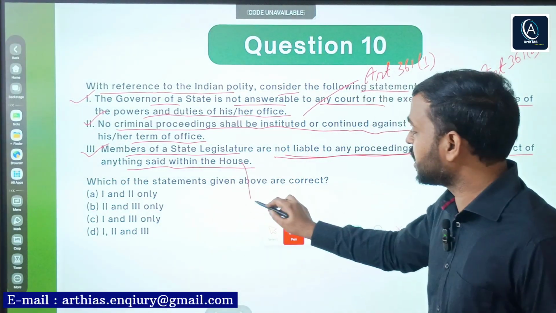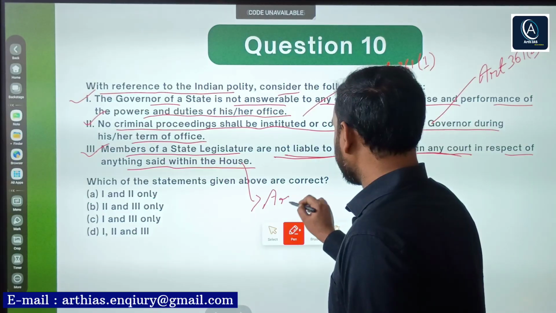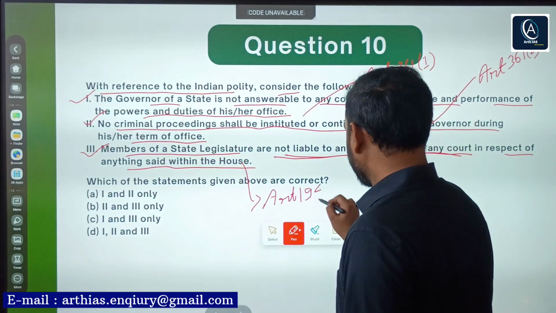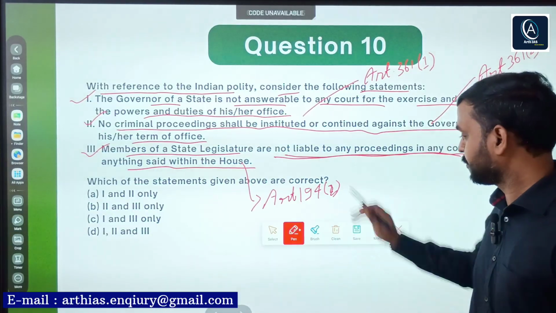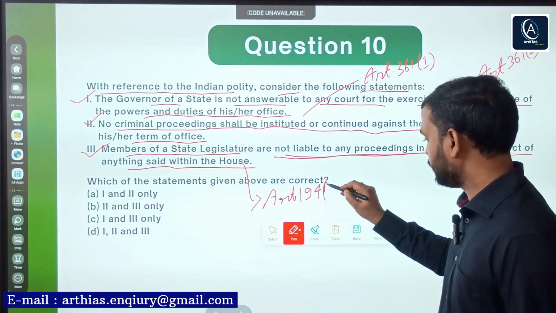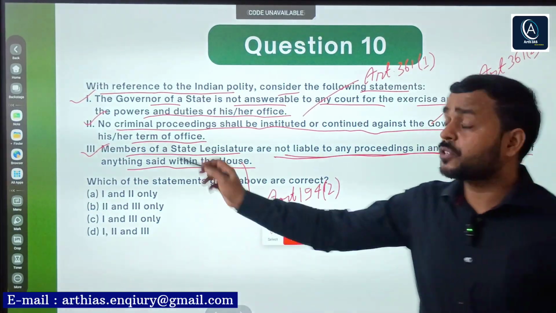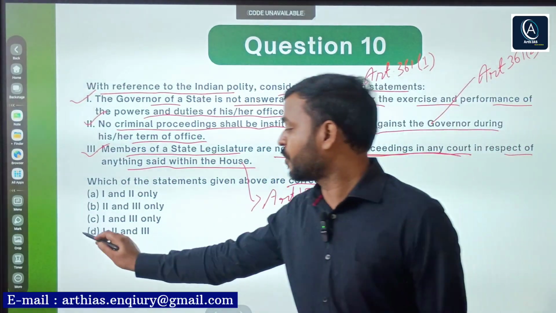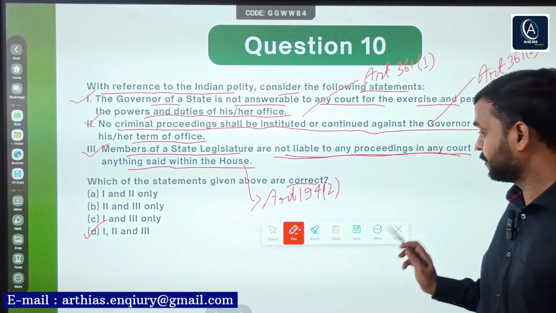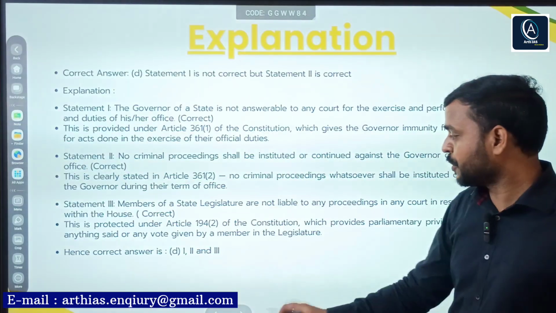Right? And this is covered under which article? Article 194, clause 2. So this is also correct. You can clearly see all the statements are correct. So go for option D. Here is the explanation. You can read.